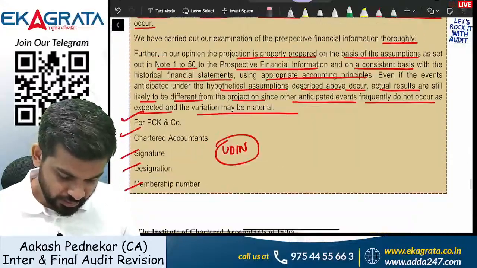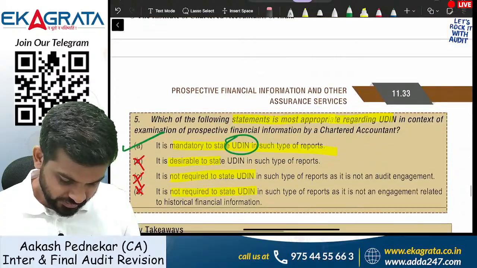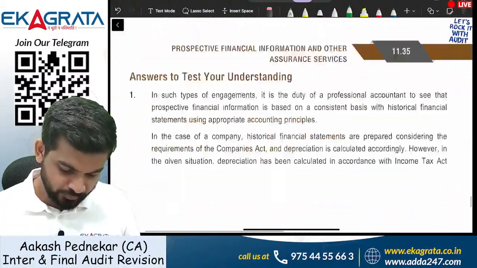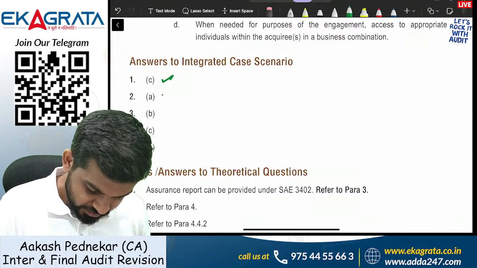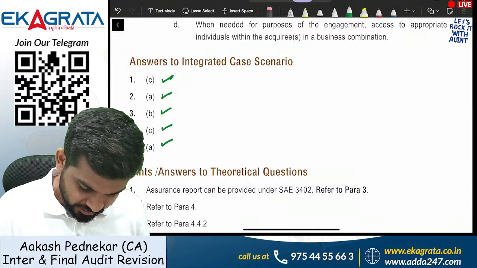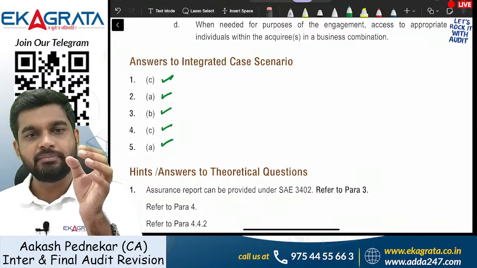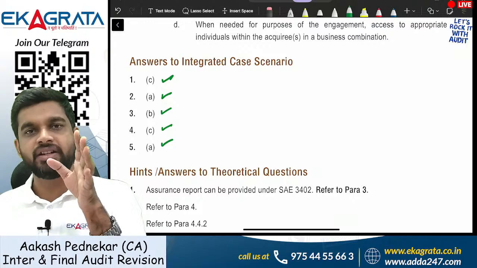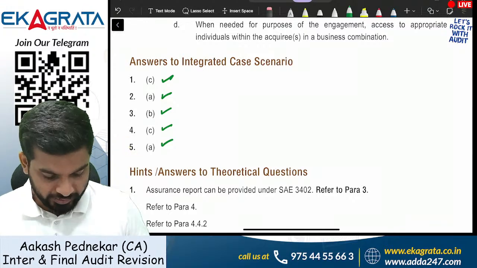What are the answers that we have marked? We have marked C, A, B, C, A, C, A, B, C, A. Let's check the answers. C, A, B, C, A. Perfect. Okay, within a matter of 10 minutes, we have covered the entire integrated case study with respect to chapter number 11, prospective financials. Let's go ahead.